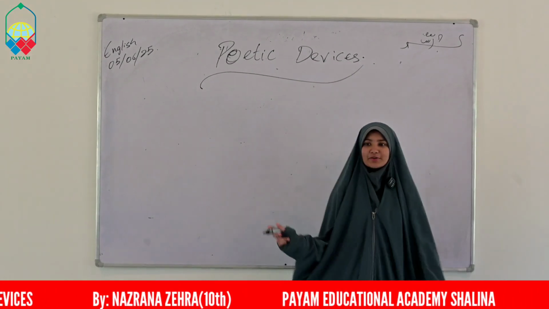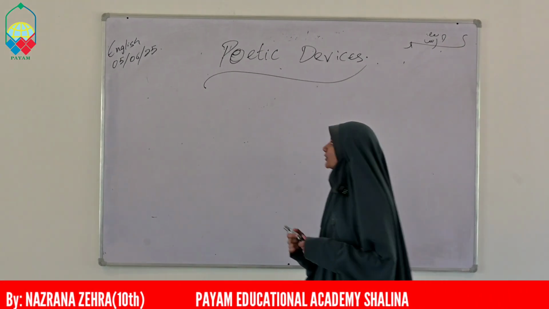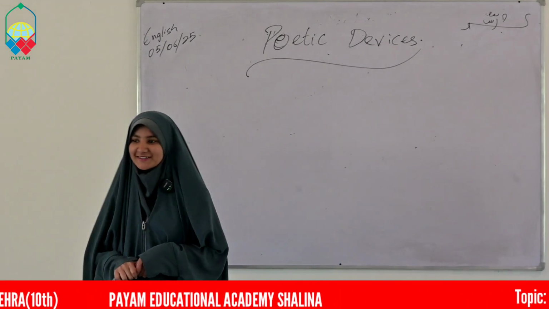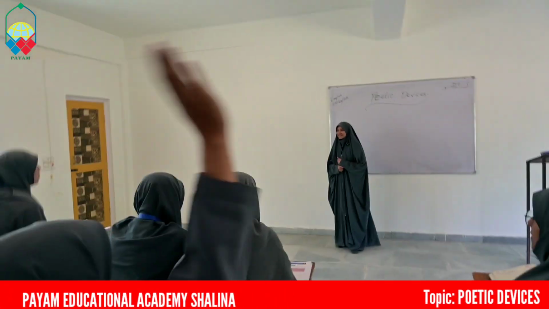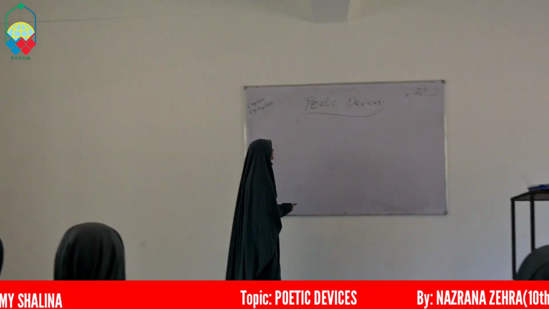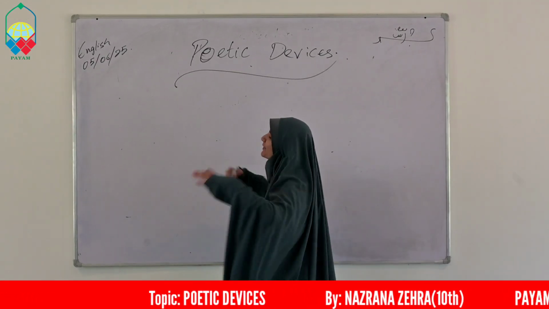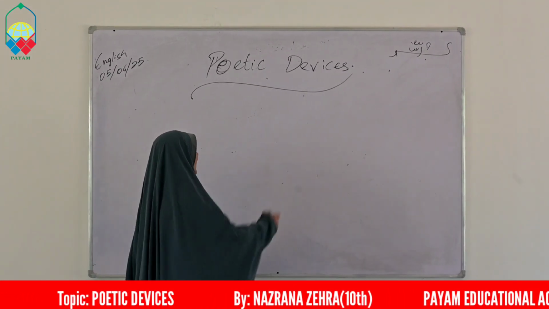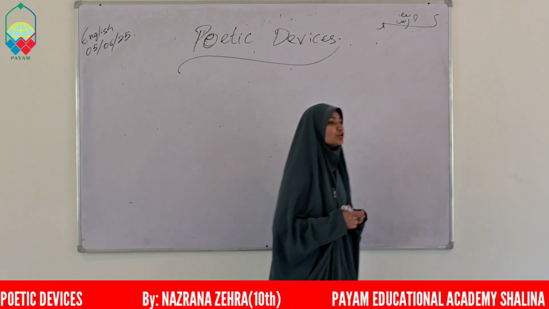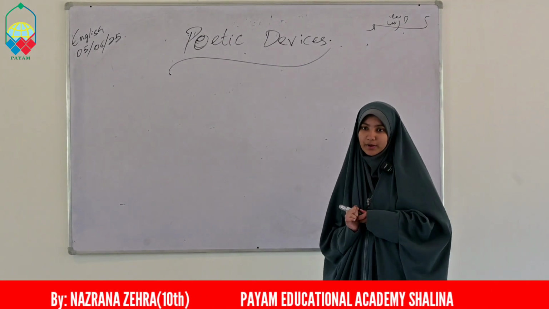We have discussed it before this. Is there anyone who can define poetic devices? Yes, sure. Which element is the beauty of a poem? Yes, exactly. Thank you. Poetic devices are the tools and techniques used by the poet to make the poem more attractive, and sometimes they are used to create emotions and rhythm in the poem.